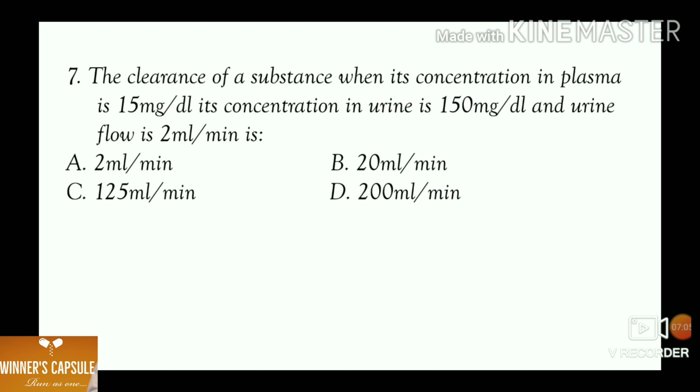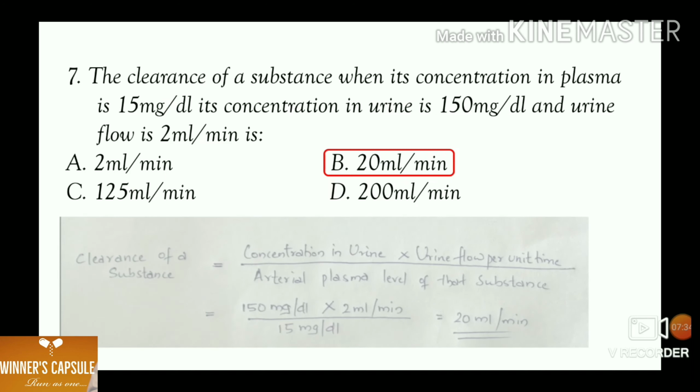Seventh one, the clearance of a substance when its concentration in plasma is 15 mg per deciliter, its concentration in urine is 150 mg per deciliter, and urine flow is 2 ml per minute is A. 2 ml per minute, B. 20 ml per minute, C. 125 ml per minute, and D. 200 ml per minute. Here the answer is 20 ml per minute.